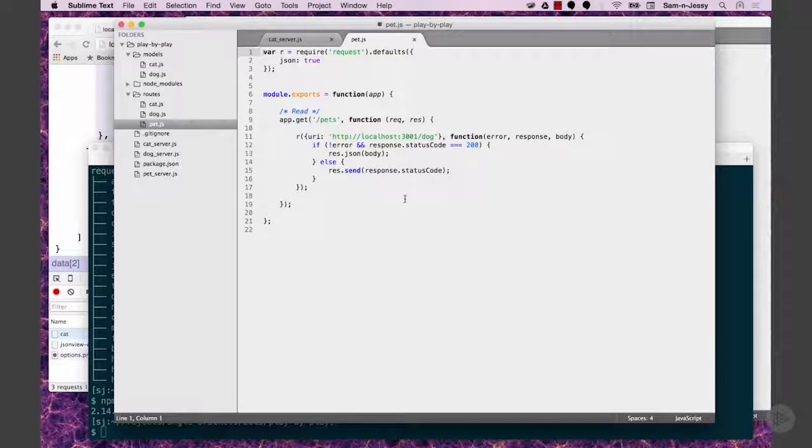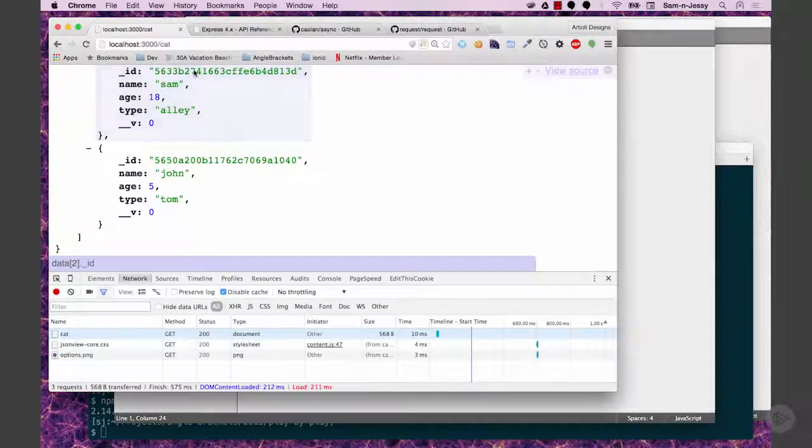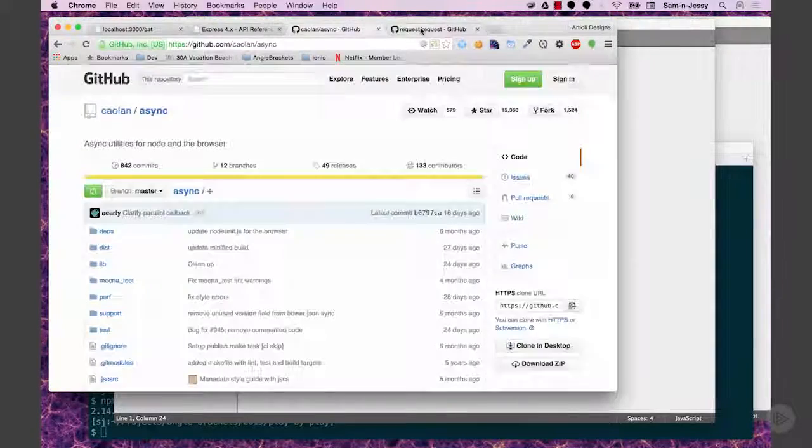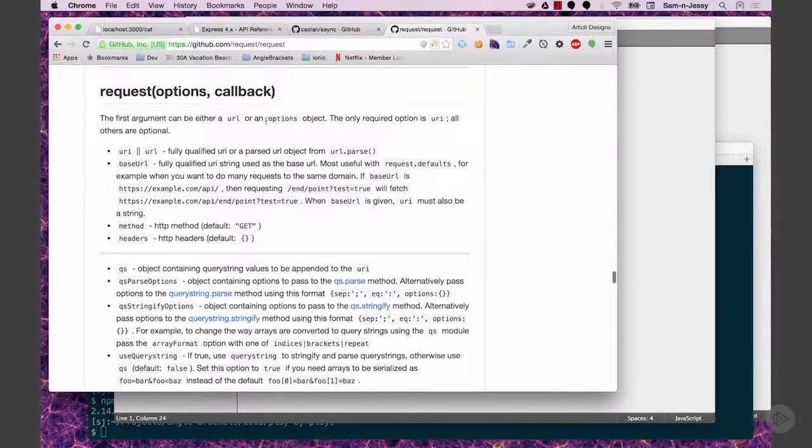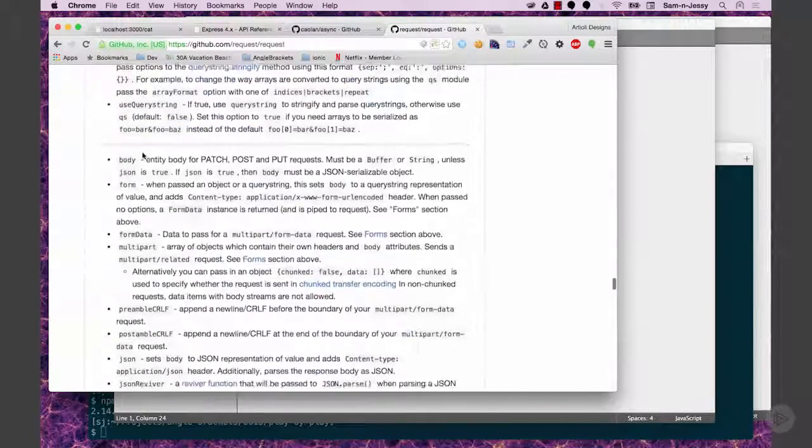Okay, so we get a request, and you're telling it it's defaulting to JSON as its content type? Yes. So I'm saying when you're sending data, send it out as JSON. Okay. So there's this request I would strongly recommend going and taking a look at. There's a lot of things. Here's all my options that you can send. So as you can see, there's quite a few.